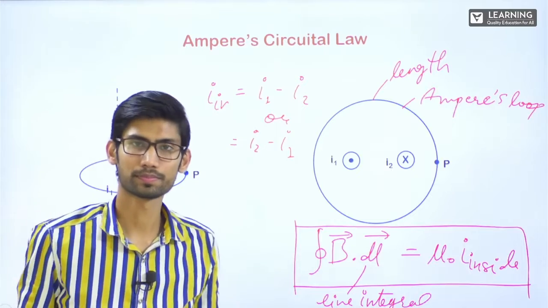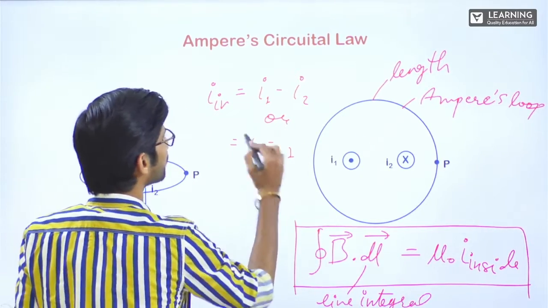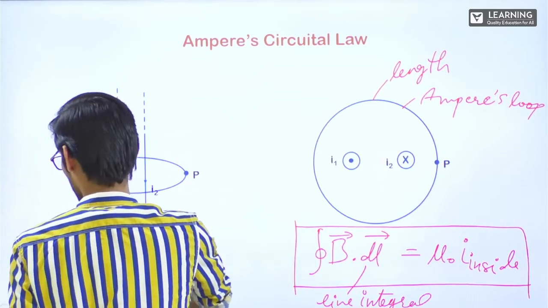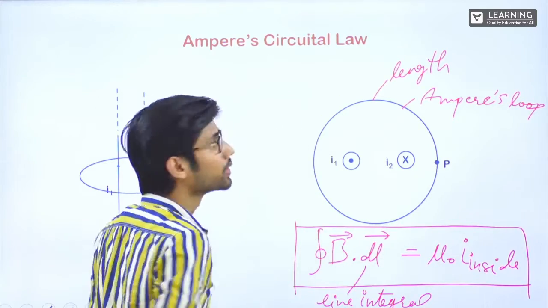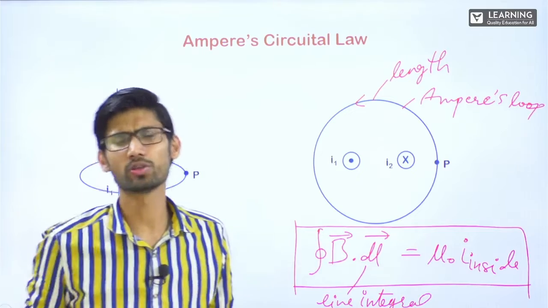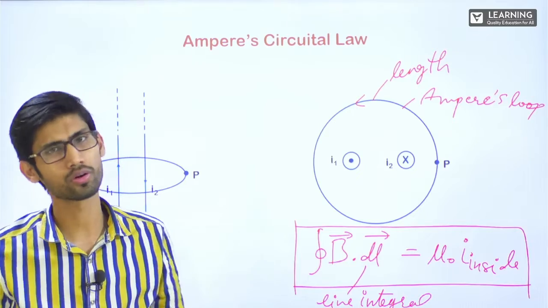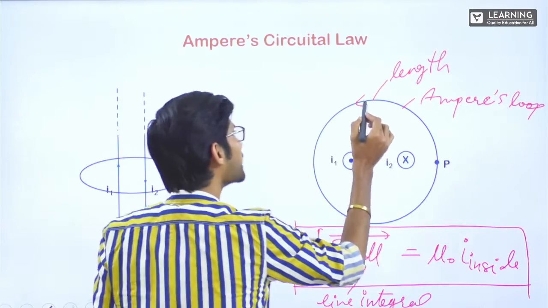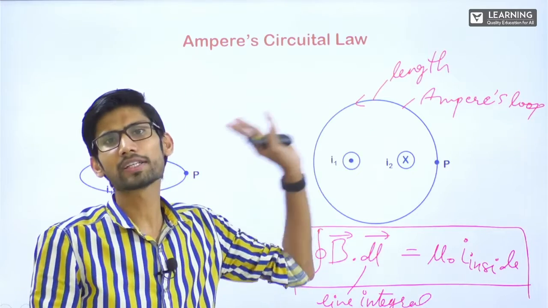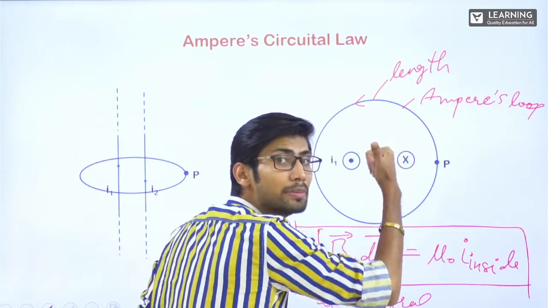Then how to choose which one is correct? What we'll do first, while constructing this loop, we'll be considering a direction also for the loop. Direction can be any direction. You can consider a clockwise direction or an anti-clockwise direction. It is completely according to your convenience. Here, let's say I have considered an anti-clockwise direction. Whichever direction you consider, curl your fingers in that particular direction, then the direction of the thumb will be taken as positive.